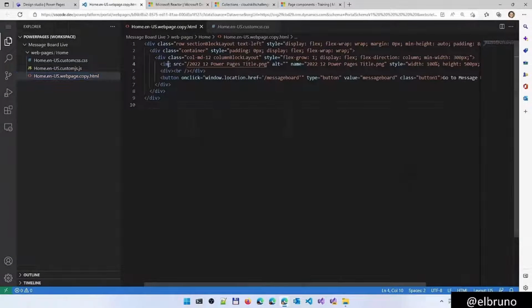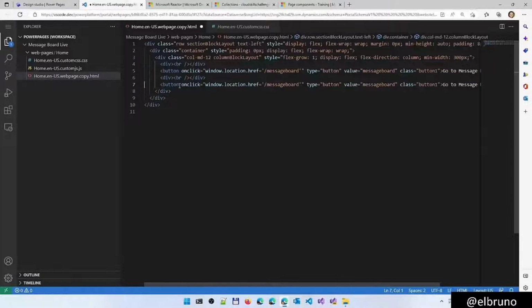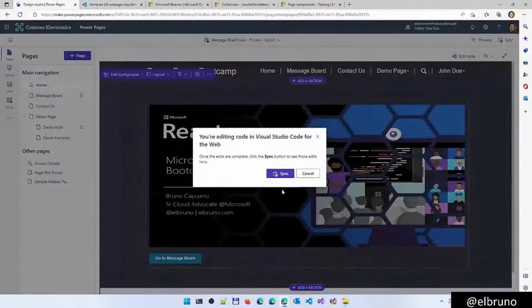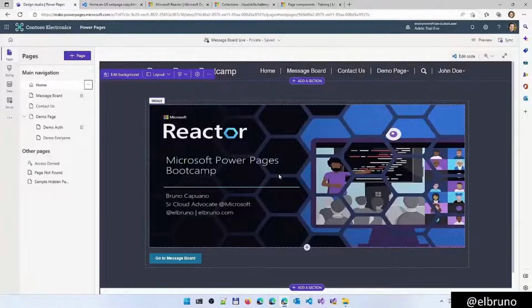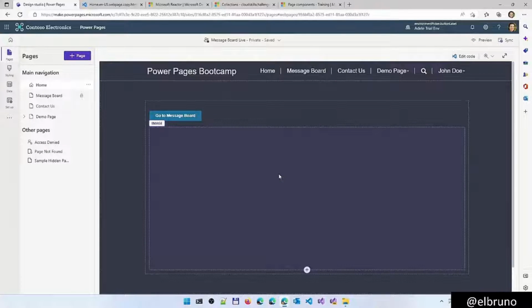Let's change this a little. I don't want to have the button here on the bottom with the divider. So let's do this, and let's add the image to the bottom. If I press Ctrl S and save my file, this will take some time, and I will have the option here to synchronize the elements. Once I synchronize, it's going to synchronize the configuration and everything else, and I am going to see the button on top and the image on the bottom.